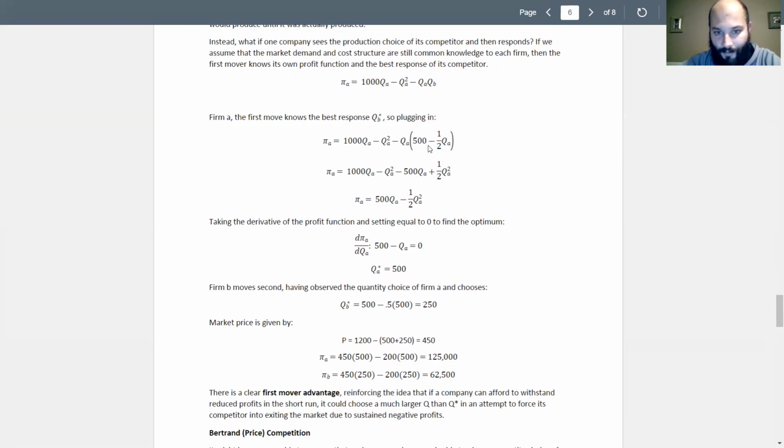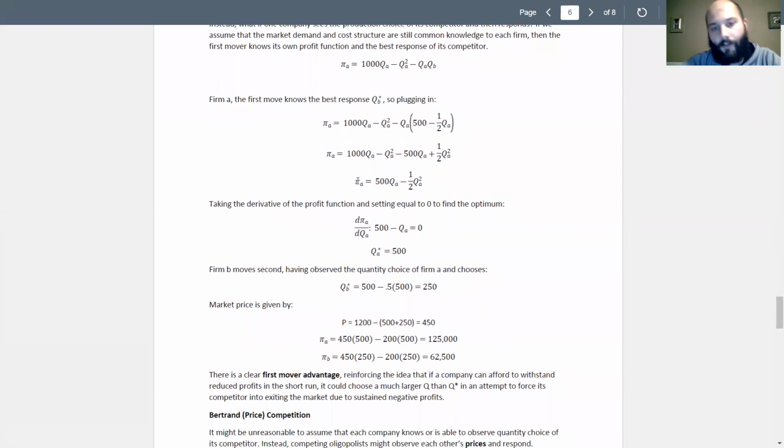So I have shown the steps here on minus 500 QA, and then we've got a negative times a negative. That's where this is coming from. And then combined it all together here. So we've got the 500 QA, combine these two, minus 1/2 QA squared. All right, so here's our profit function.